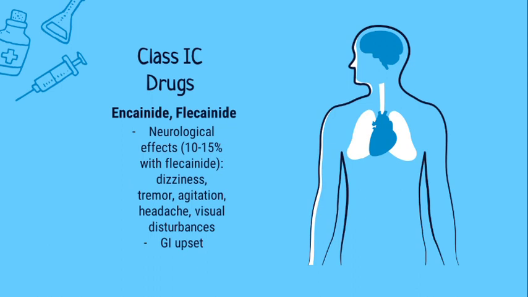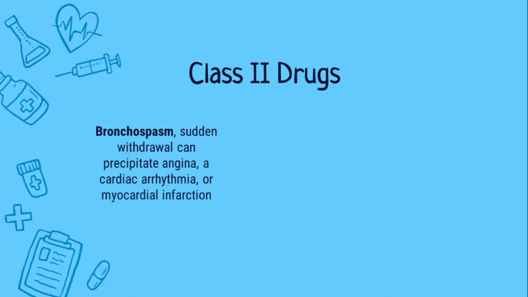It has encainide and flecainide. It has neurological effects, about 10 to 15% with flecainide, and it may result in dizziness, tremor, agitation, headache, visual disturbances, and gastrointestinal upset. Next would be the class 2 drugs or the beta blockers.